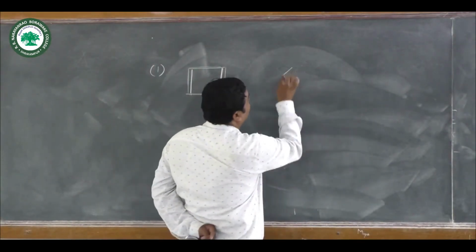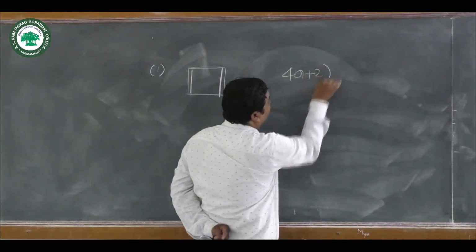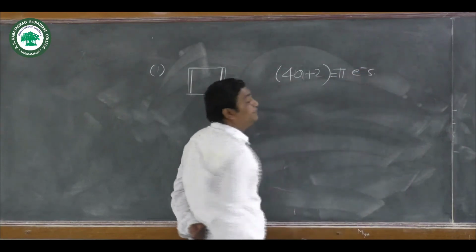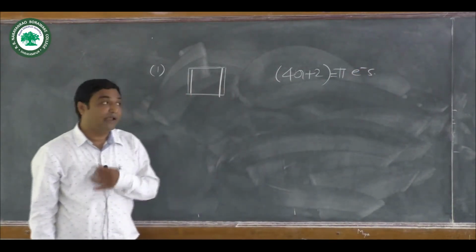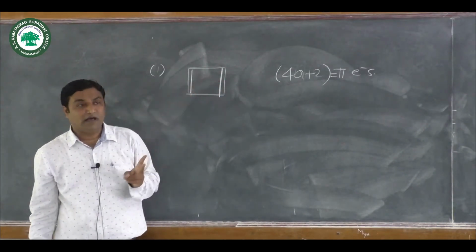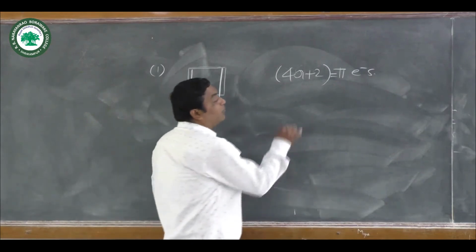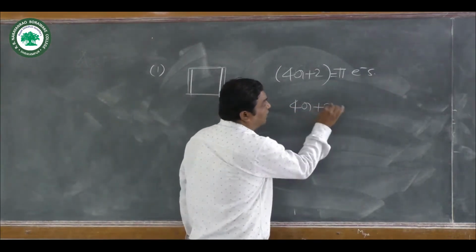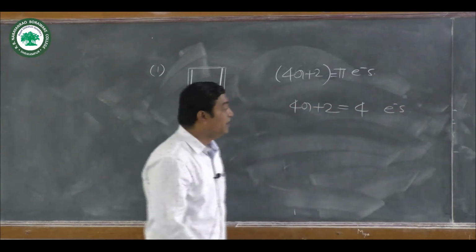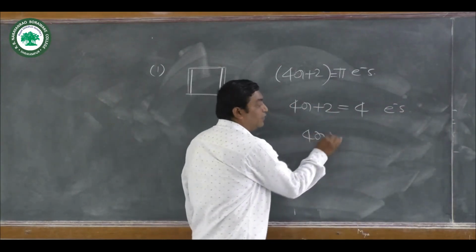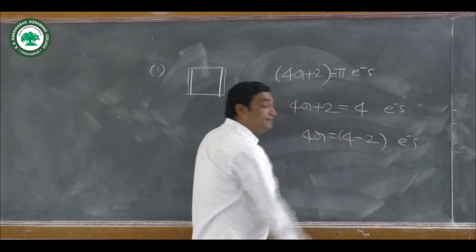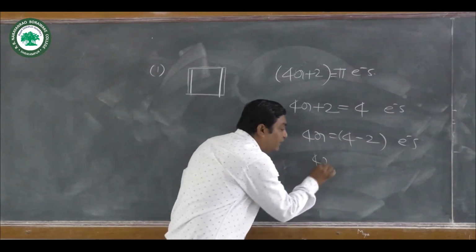Now, we know that the formula of Huckel's rule is 4n plus 2 equal to pi electrons. The number of pi bonds present in this example is 2. That's why this molecule contains 4 pi electrons. Now 4n is equal to 4 minus 2, so 4n is equal to 2.